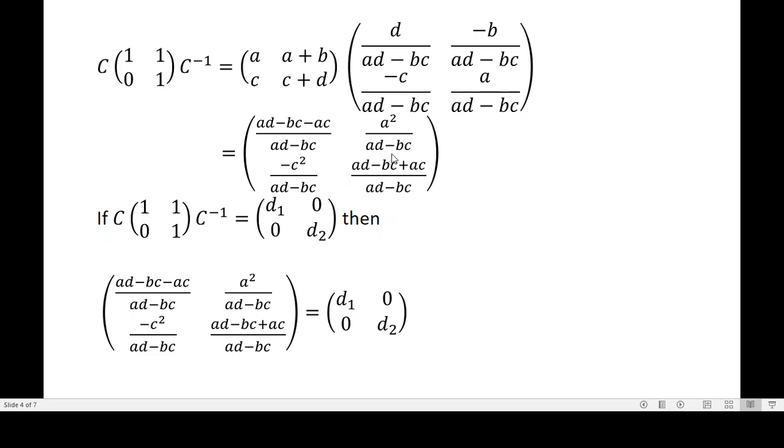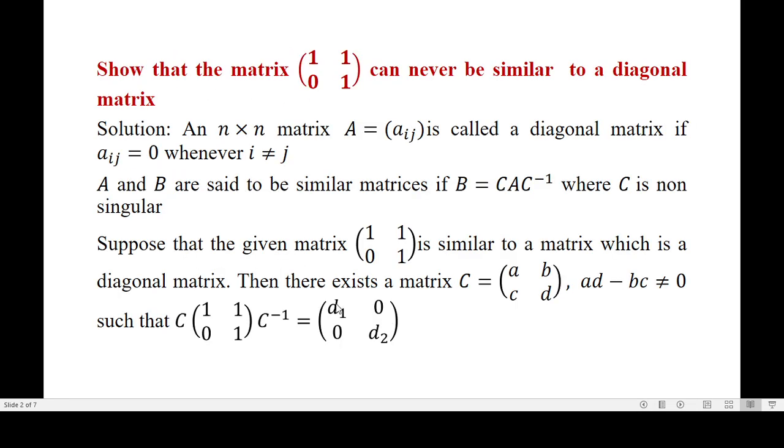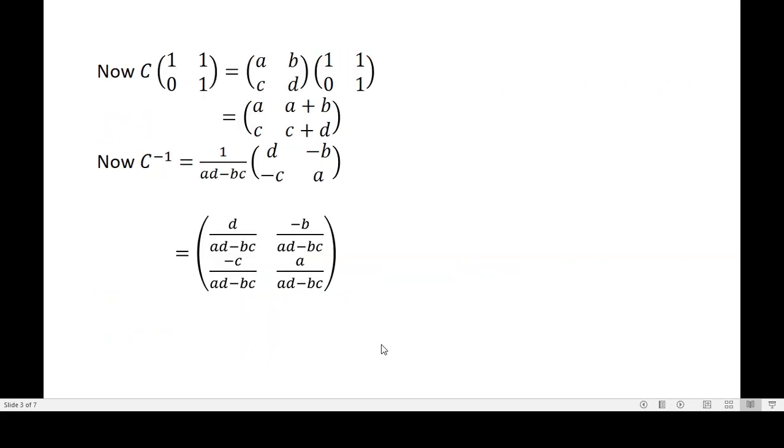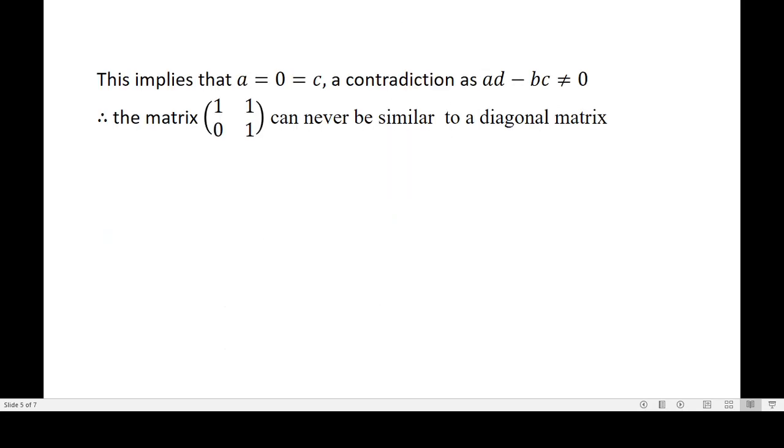Suppose this matrix is a diagonal matrix. It is equal to a diagonal matrix [D1, 0; 0, D2]. Then this matrix is equal to [D1, 0; 0, D2], which means that for it to be a diagonal matrix, A is equal to 0, C is equal to 0.